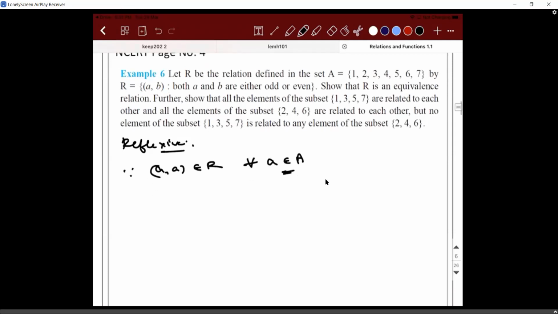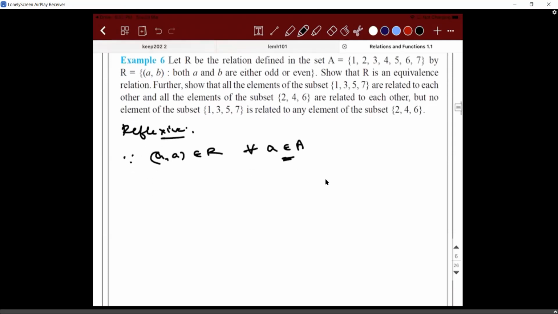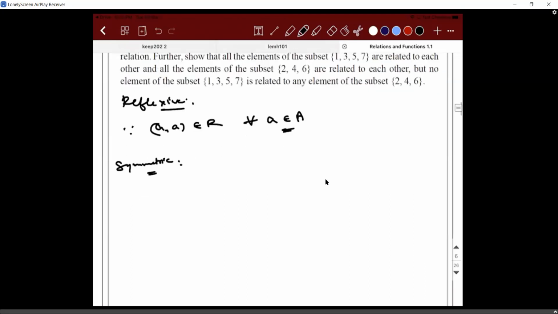Then what about symmetric, guys? If you read the question, both A and B in that ordered pair should either be even or be odd. So for symmetric, if (A1, A2) belongs to R, it means A1 and A2 are both odd or both even.